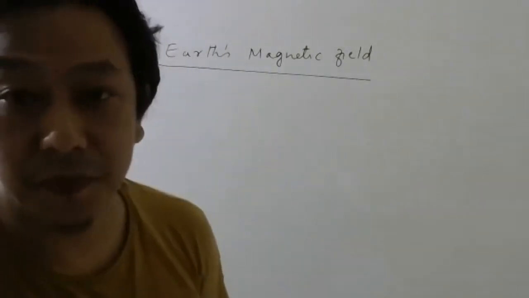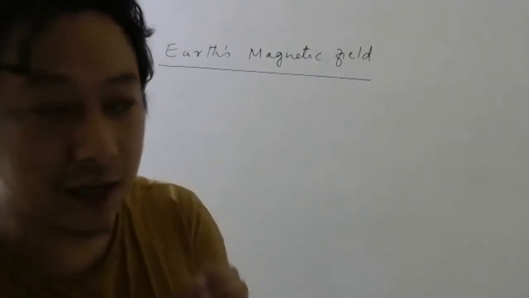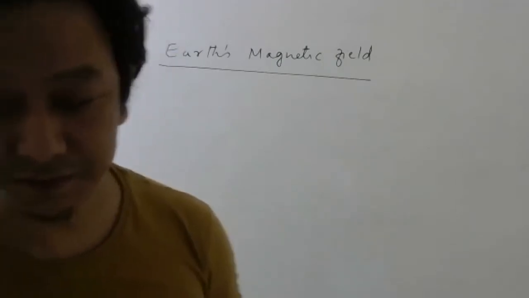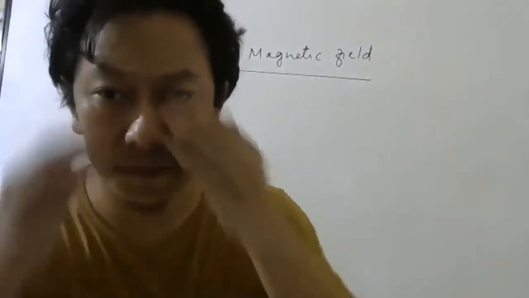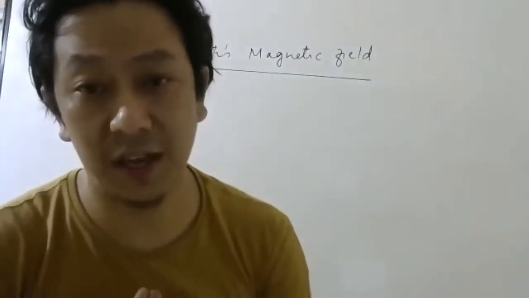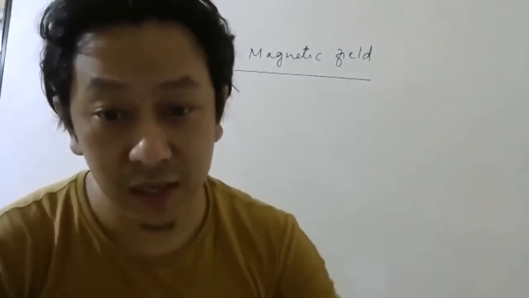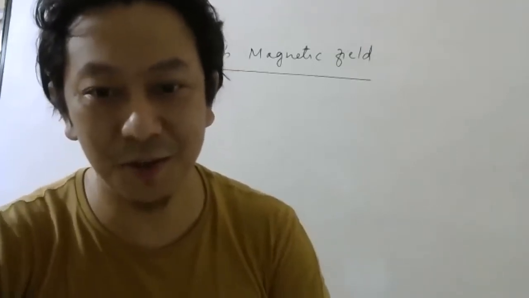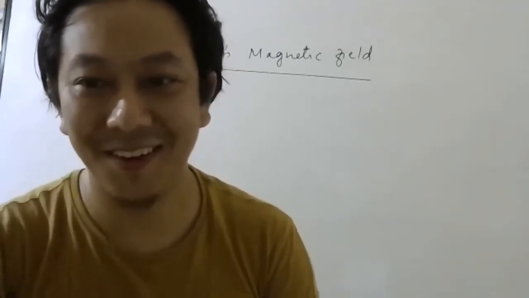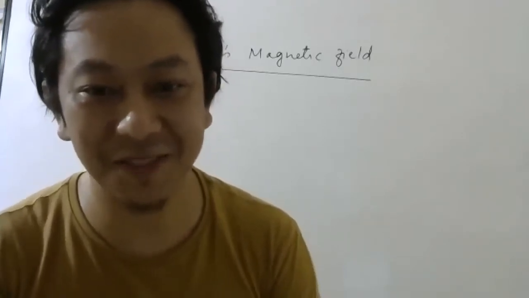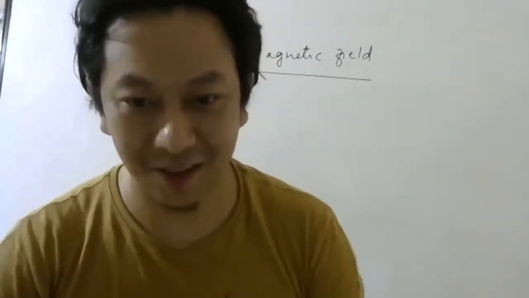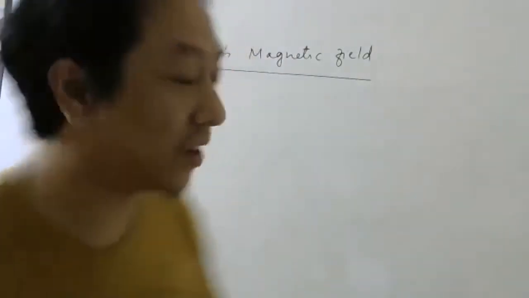So Earth's magnetic field. Can anyone suggest any observation by which we can prove that yes, Earth has a magnetic field? There are a few observations. Can anyone suggest any observation that shows that Earth has a magnetic field? Auroras and all, I have explained to you while teaching the moving charges and magnetism chapter. Yeah, I think compass is a good, simple observation. Yeah, compass is a simpler observation. So listen carefully, okay?